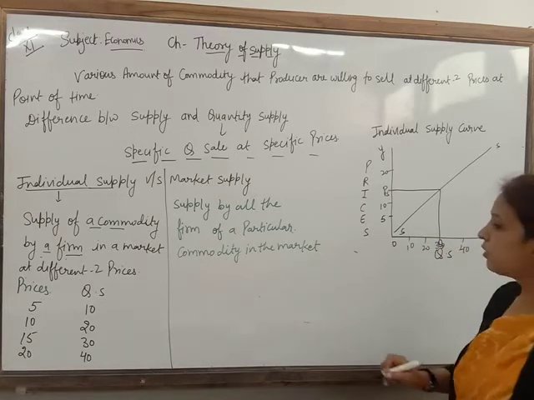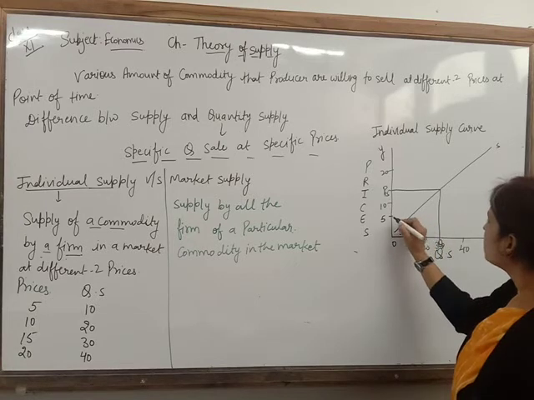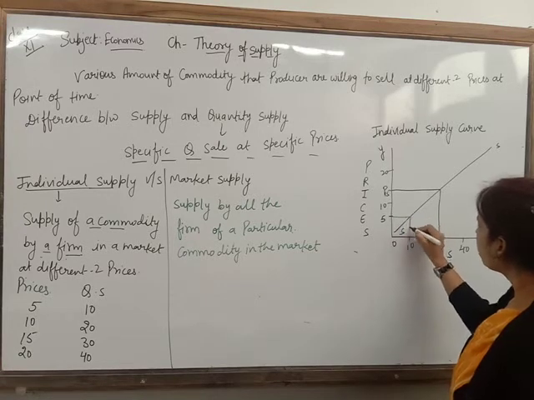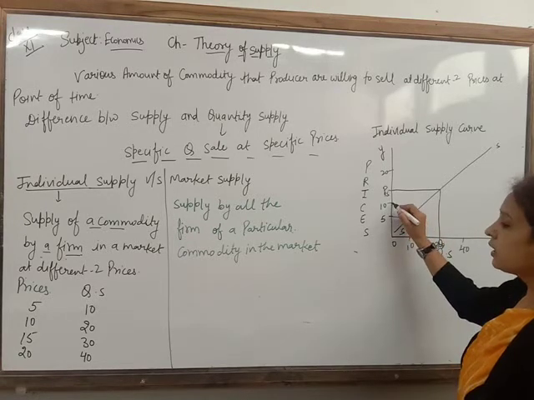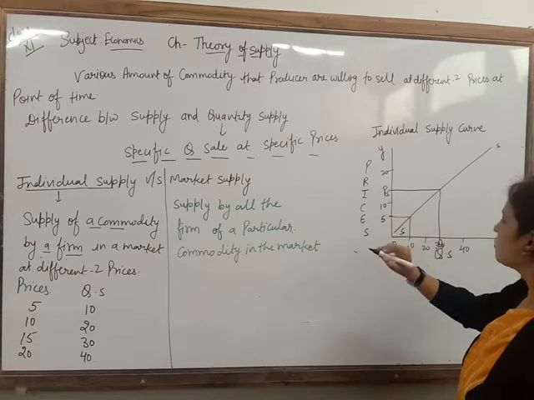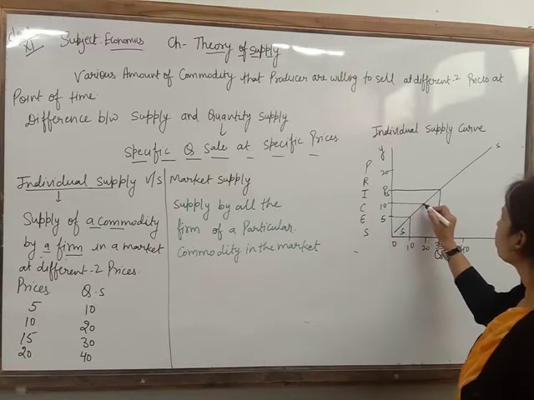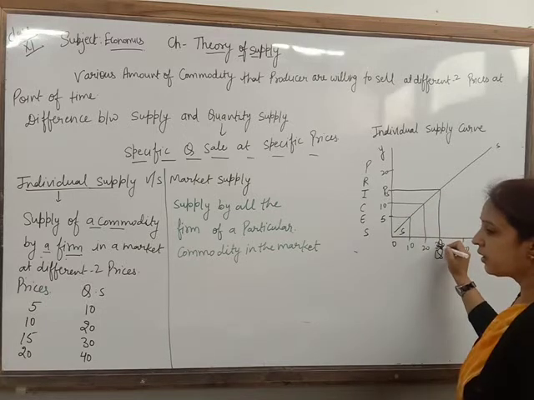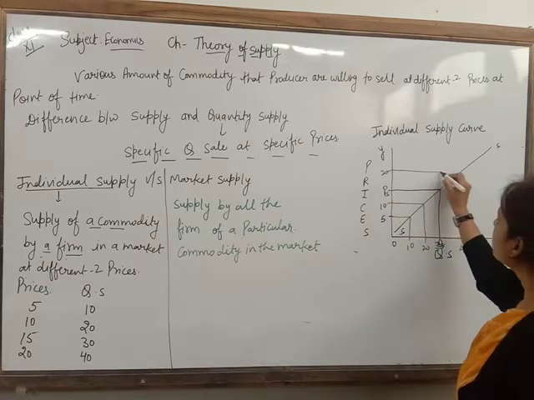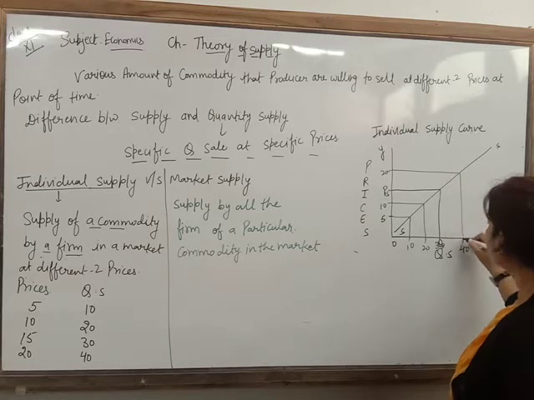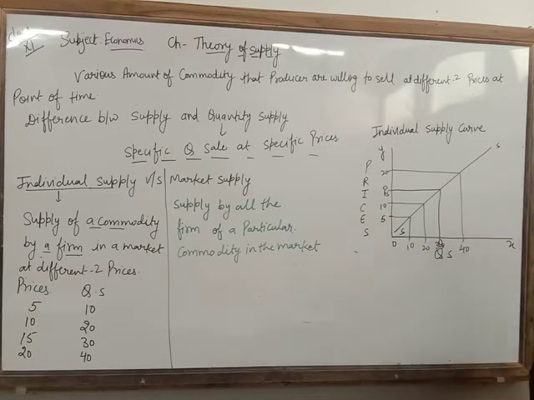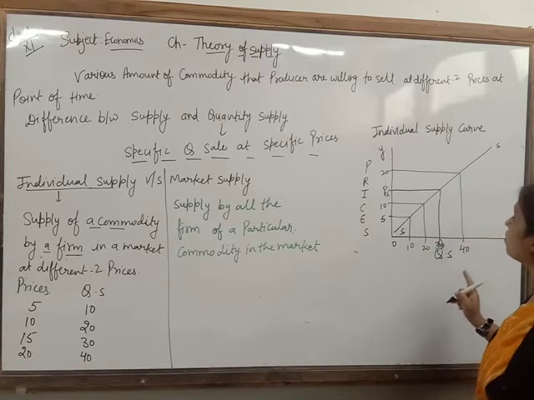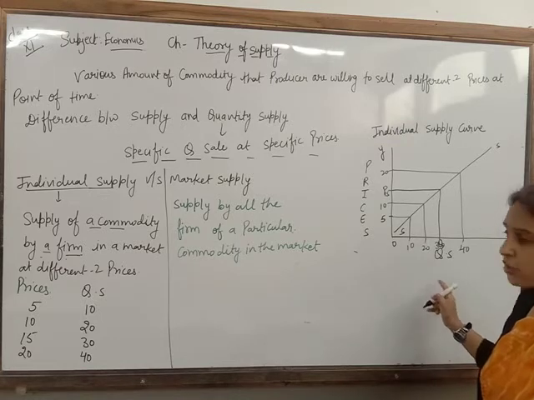If the price is 5, how much is he going to supply? 10. If the price is 10, how much? 20. If the price is 15, he is going to supply 30. If the price is 20, he is going to supply 40. This is the supply curve, and that is also the individual supply schedule.